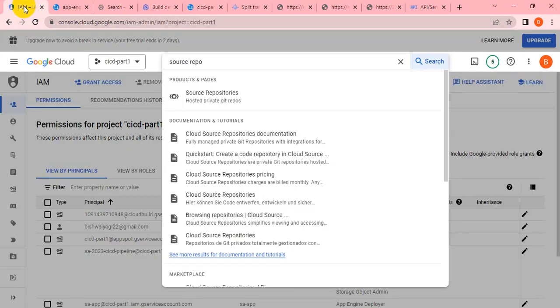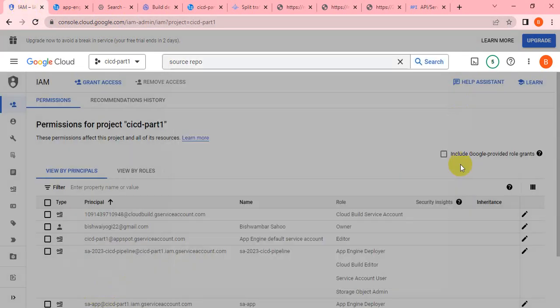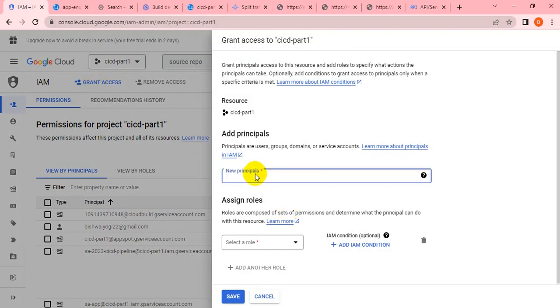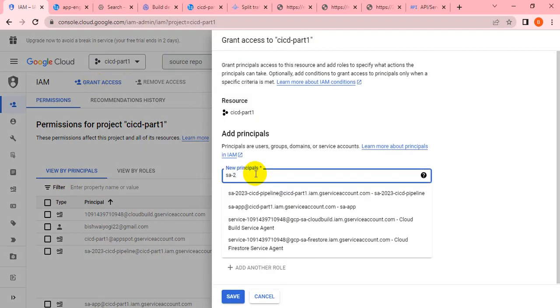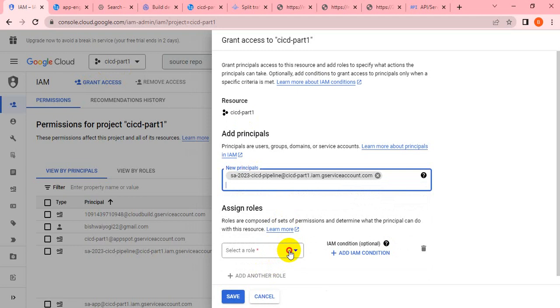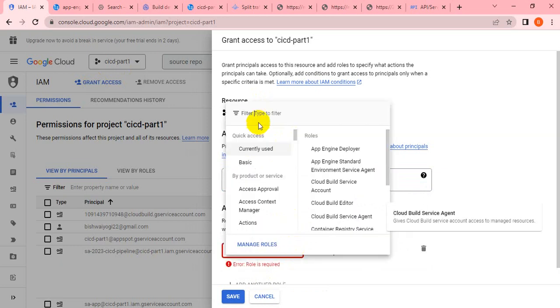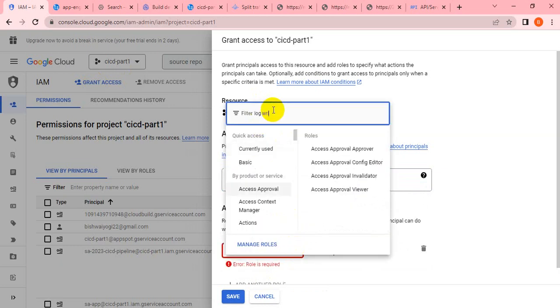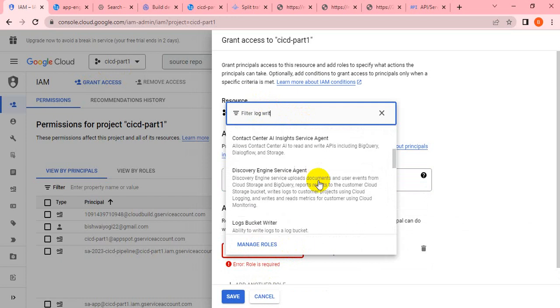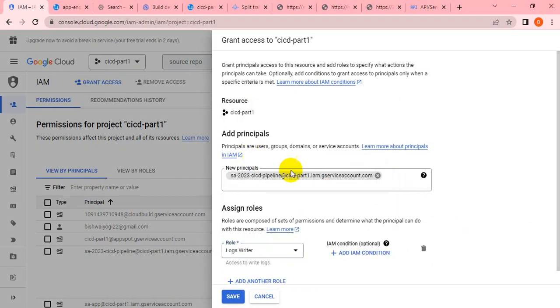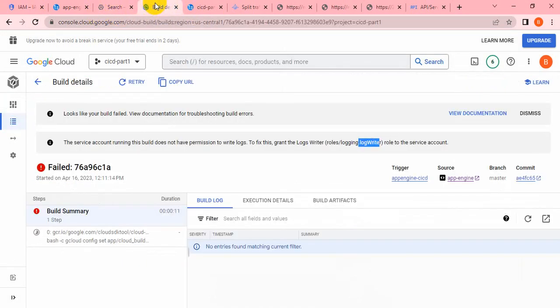Okay, let me go to the IAM, grant access. Yes, it is my account, the service account, and I have to give the log writer privilege. Okay, let me click and save. Let me go to the trigger again.